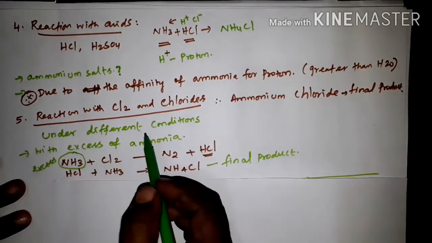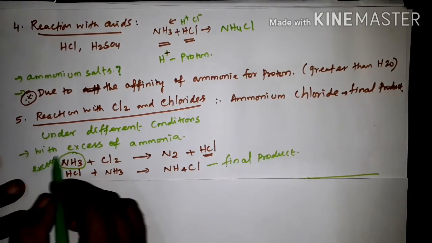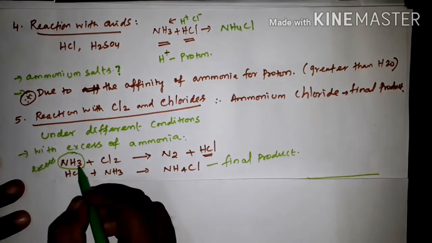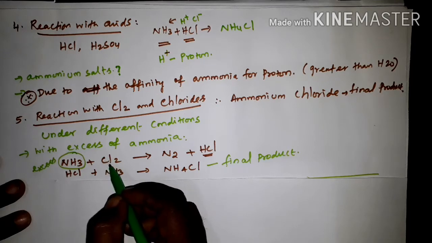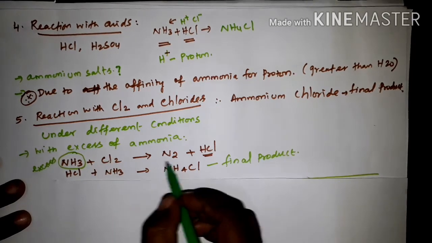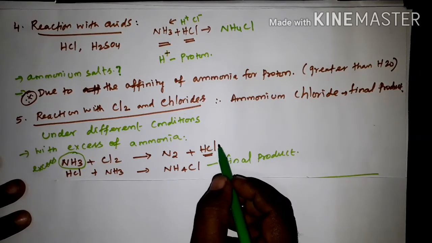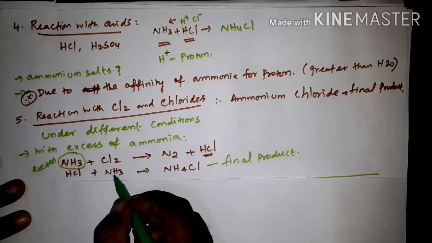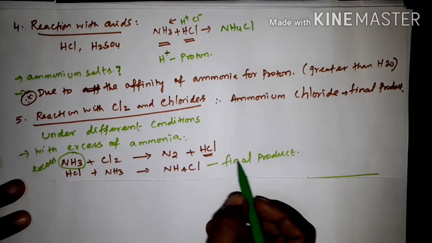This reaction is performed under different conditions. Okay, in the first condition we are taking excess of ammonia, and chlorine is a small quantity. In the first step, we are getting nitrogen and hydrogen chloride. Again this hydrogen chloride reacts with ammonia, and we get ammonium chloride as the final product.